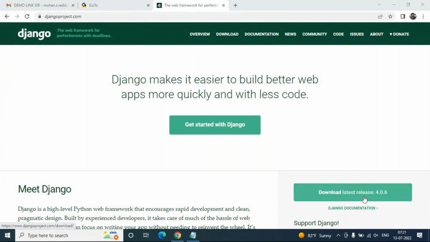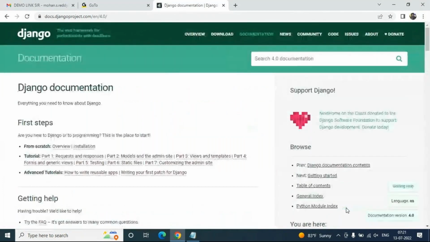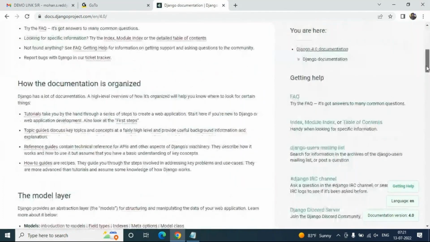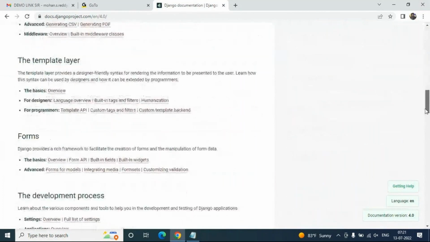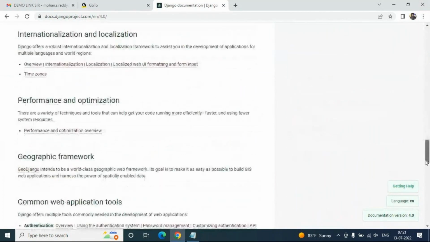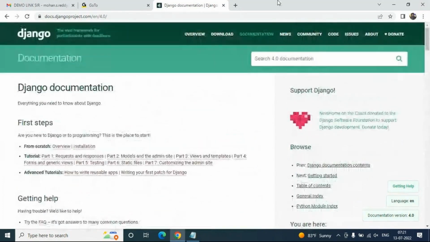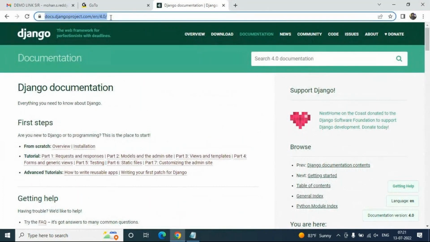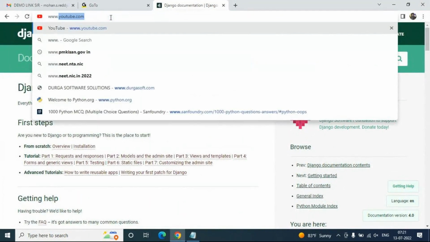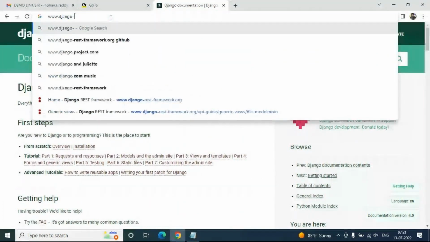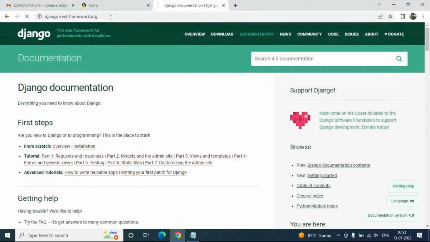If you want to download the latest release, you can click on download. Or else you can see the Django documentation is there. Just click on this Django documentation. There is a lot of documentation available for Django. You can read this documentation, get the knowledge, and implement your Django application by following it efficiently. Similarly, the Django REST framework documentation is also officially available at django-rest-framework.org.